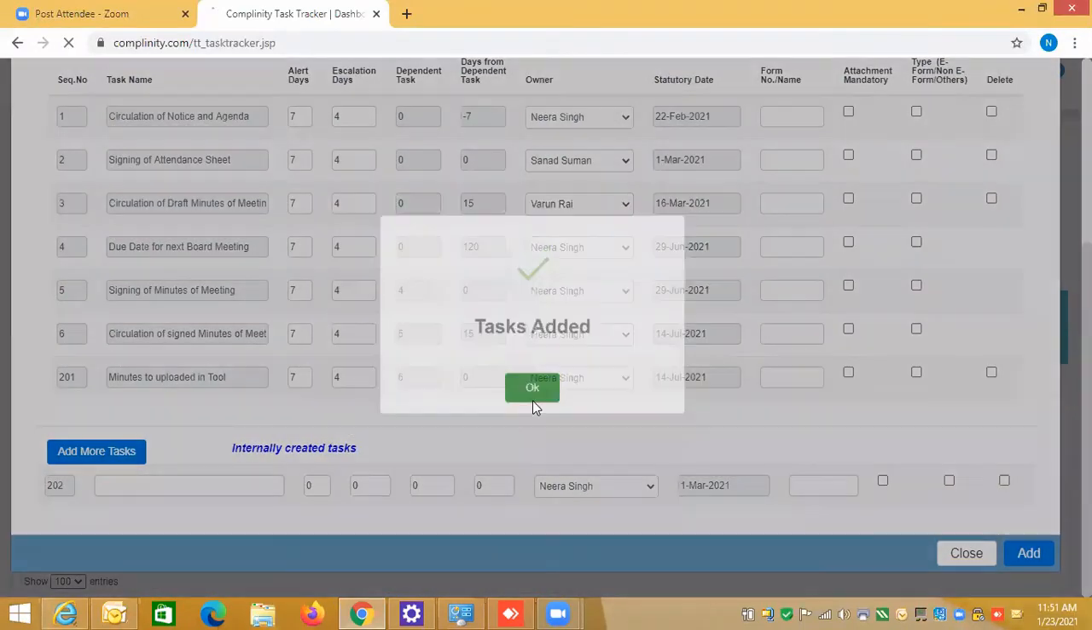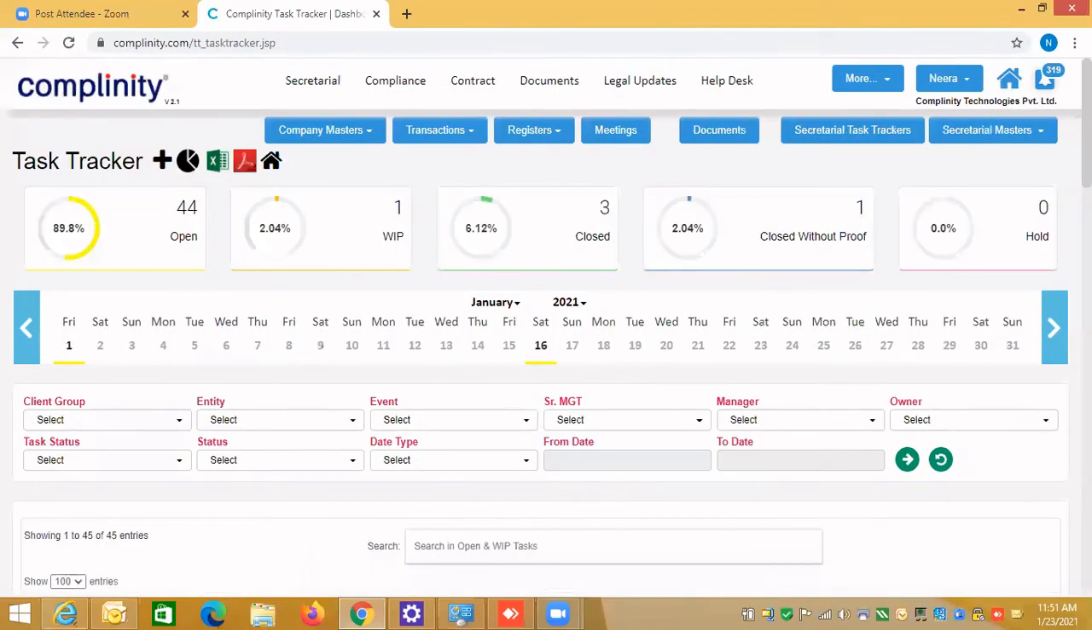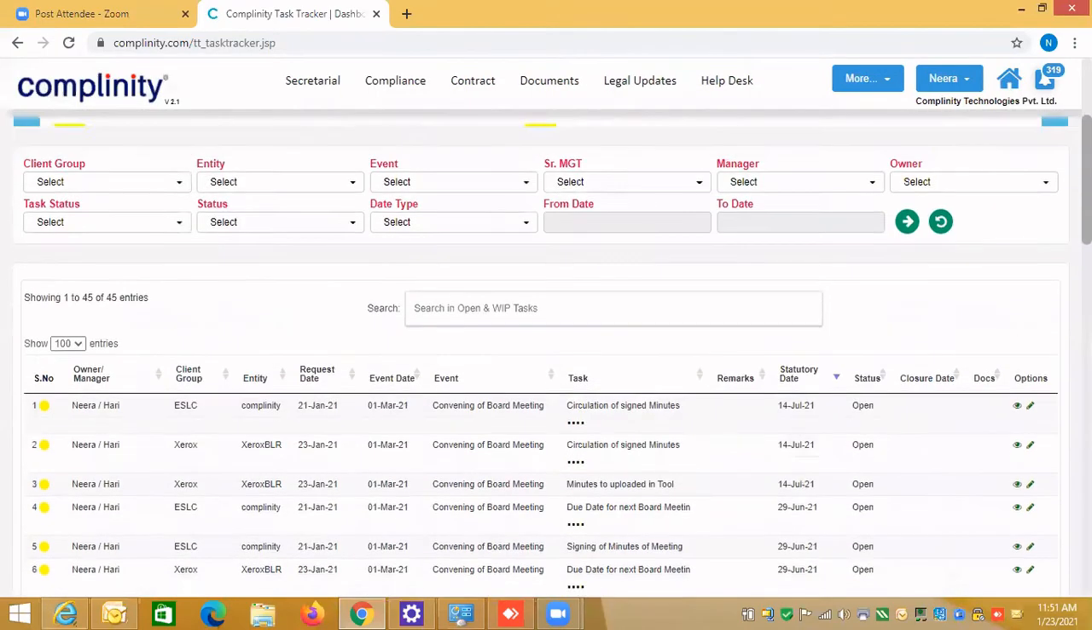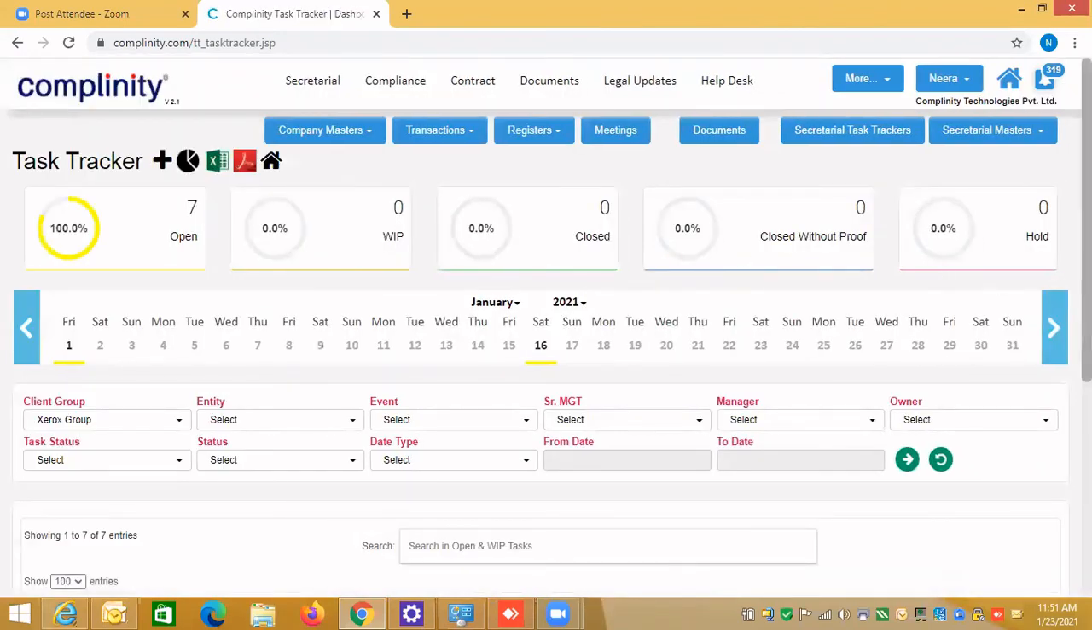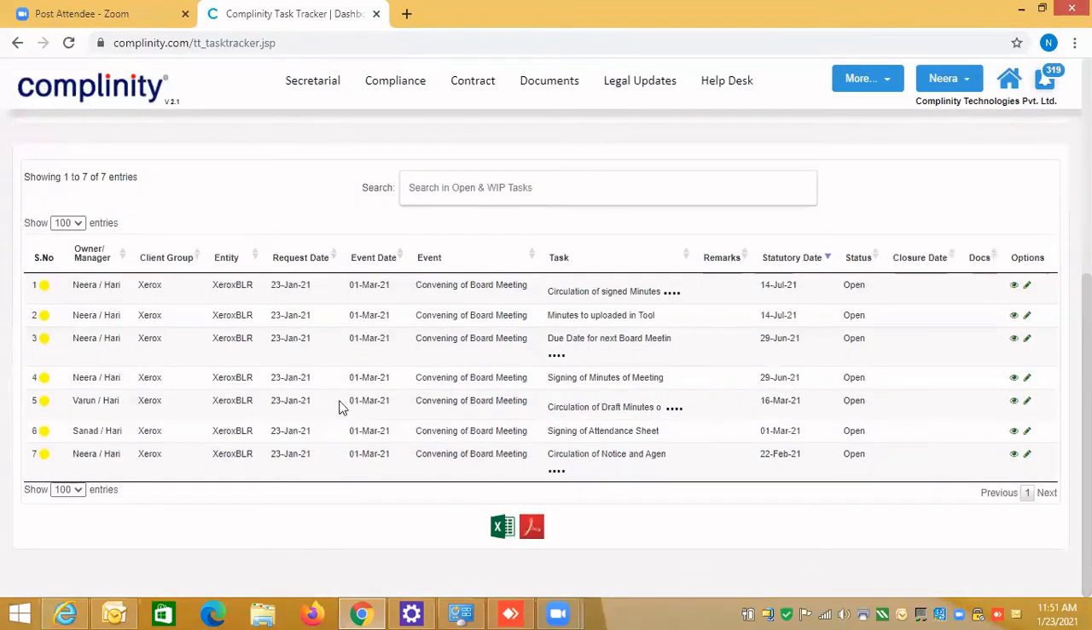So the task is added. We have just created one event, which is convening of the board meeting, and I have just created it for the Xerox group. So you can see the 7 tasks. I've just created in front of you convening of the board meeting. So all those statutory dates will be here, and users will keep getting the reminders.